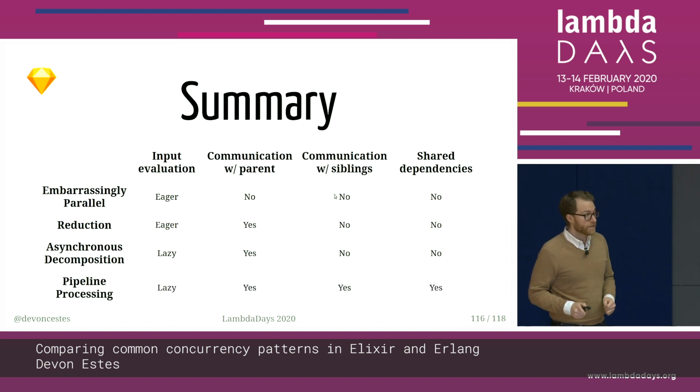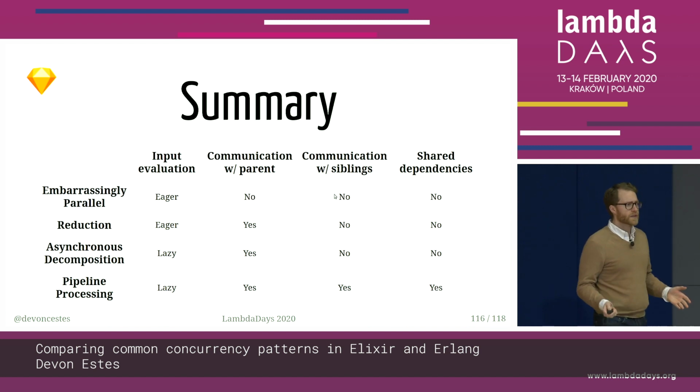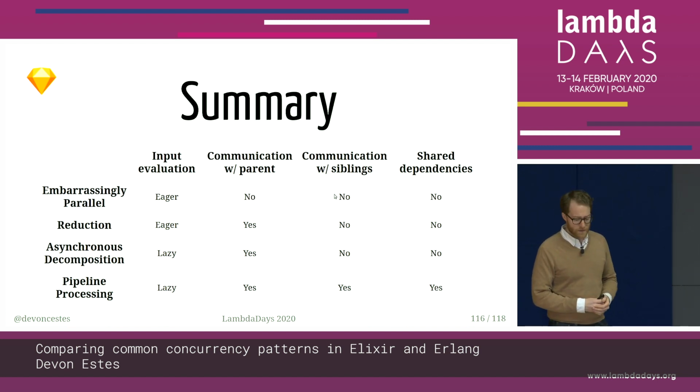If we want to solve that very difficult problem, that's where we can reach for pipeline processing. We now have a lazily evaluated input of functionally infinite size, but we can communicate with the parent, and the children can communicate amongst each other. And you can deal with the shared dependencies in that work with that communication and with the structure and the design of your pipeline. So those are the 4 big patterns that I wanted to cover today that I think are seen pretty frequently in a lot of consumer applications if there's an actor-based concurrency or parallelism pattern there.